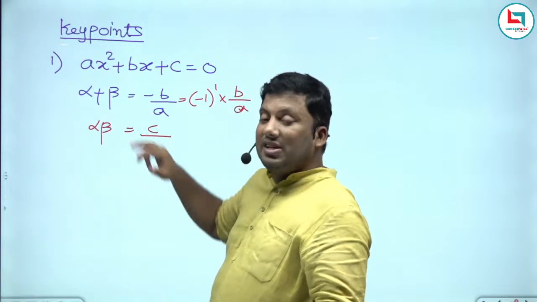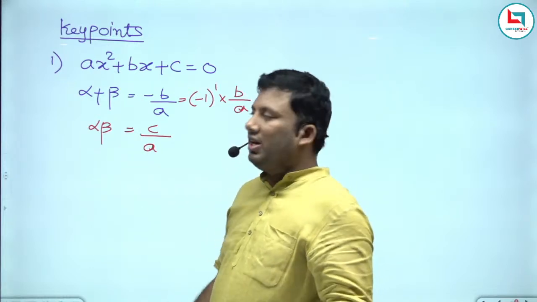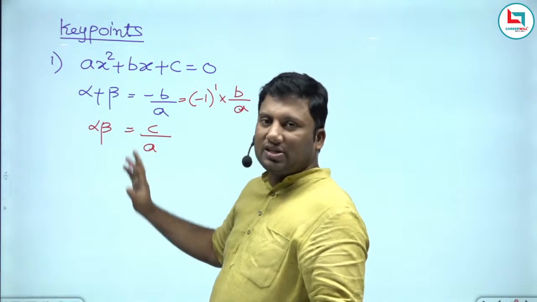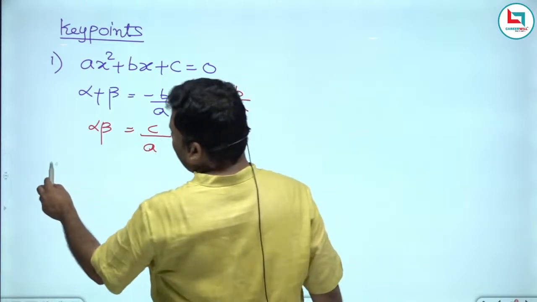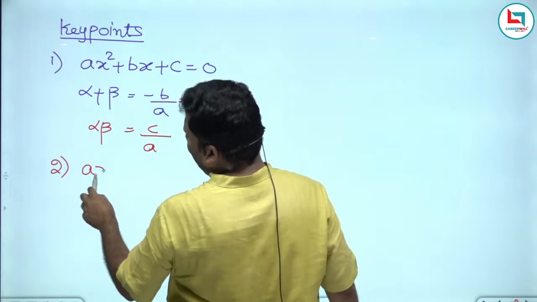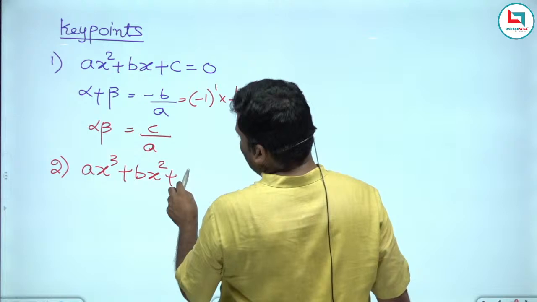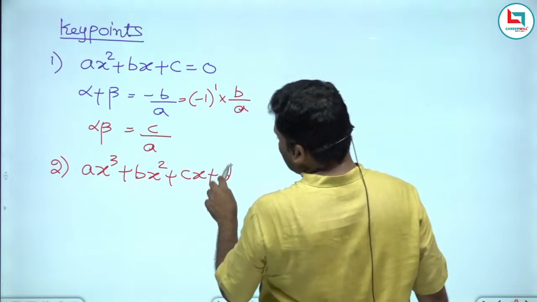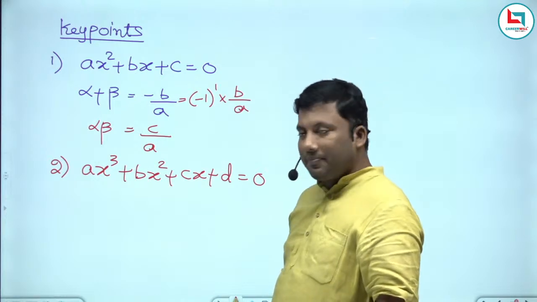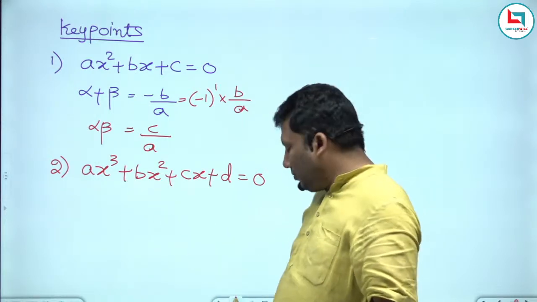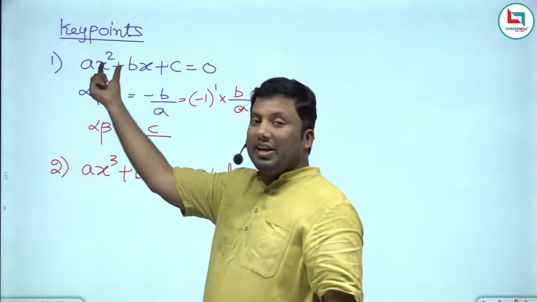What is the degree of this equation? 2. How many roots are there? 2 roots are there, so 2 cases will come: sum of the roots and product of the roots. If I take a cubic equation, ax cube plus bx square plus cx plus d equivalent to 0, the sum of the roots can be taken 1 at a time, 2 at a time, and 3 at a time.